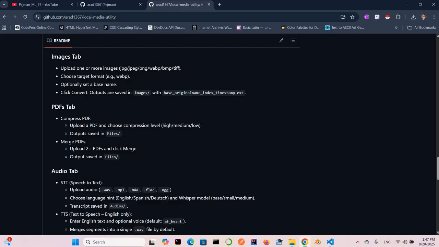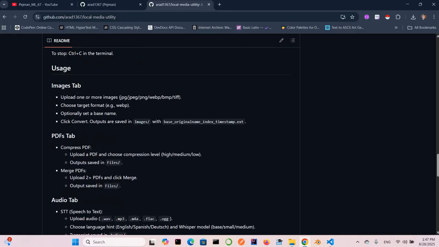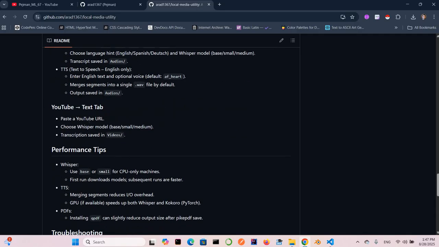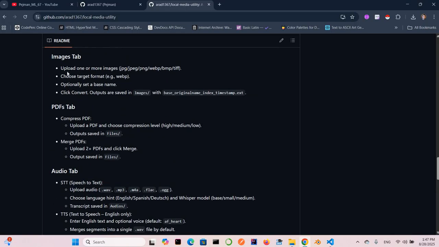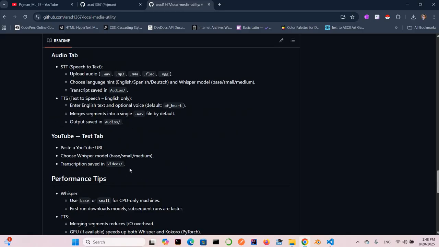But until that time, we have the image tab. When we run python app.py, we can see different tabs. One of them is the image tab, another is the PDF tab, the audio tab, and the YouTube tab. In the image tab, we can upload one or more images, it doesn't matter, and choose the target format. When you run this application, an images folder, a files folder, and an audios and videos folder will be automatically made on your system. We will see in a second.